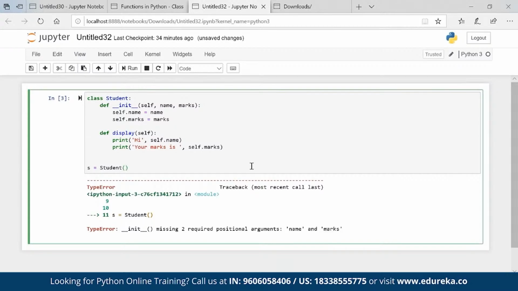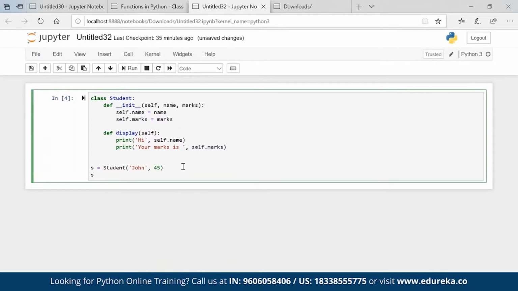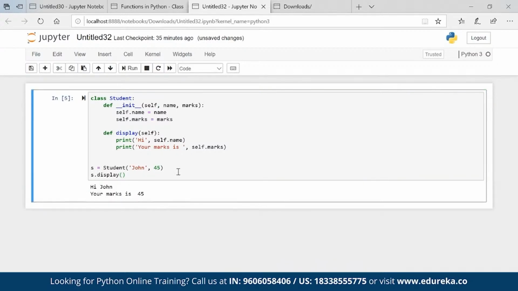So my name is, let's say, John, and marks is, let's say, 45. So an object is created which is s, and this object will have this function as well, because I created an object s with the class Student, so all the features which we have in this class will go to this object as well. So dot display is the feature, right? If I execute, it will print me the marks.